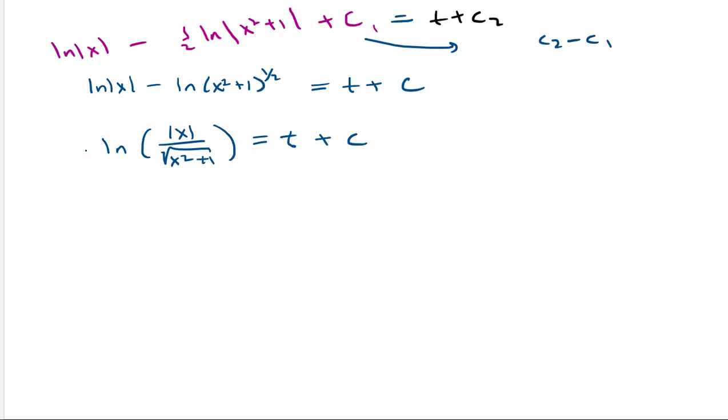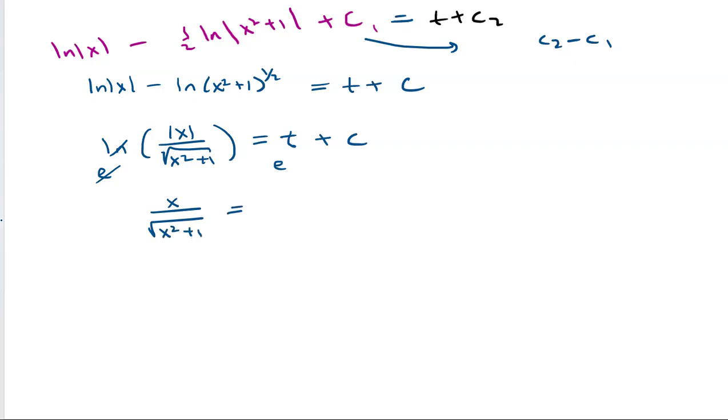Okay, so we're going to raise this to both sides to the e, right? So we'll have e and then e. So the ln and e go away, and then we'll have x over the square root of x squared plus 1.